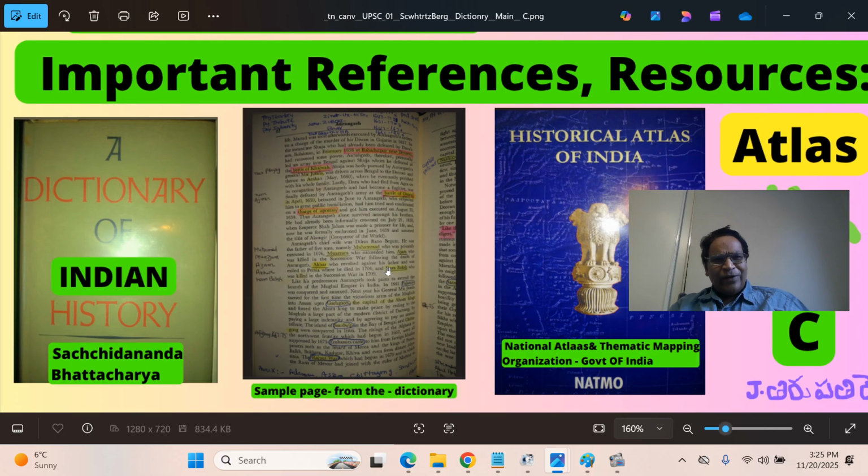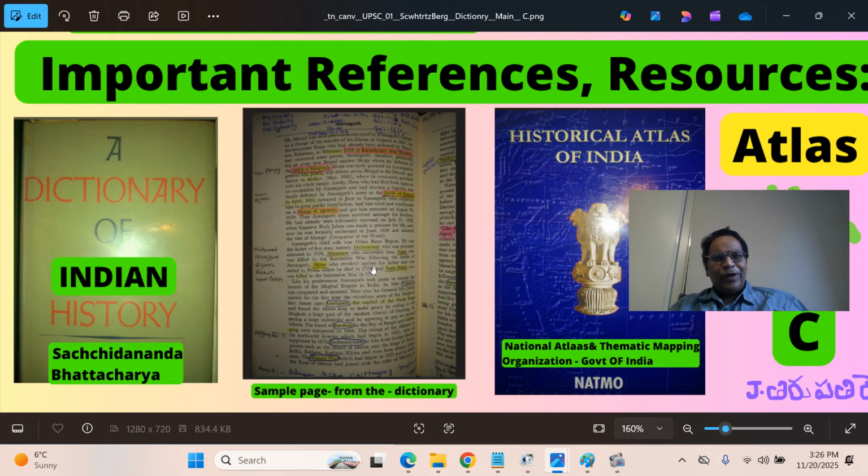The Dictionary of Indian History, Sachchidananda Bhattacharya. This is the most important one. I have been reading it for more than two and a half decades. Whenever I have time, I read it. It's a very fascinating dictionary. You will get a much deeper understanding of Bharat history until a little bit more than the partition time.